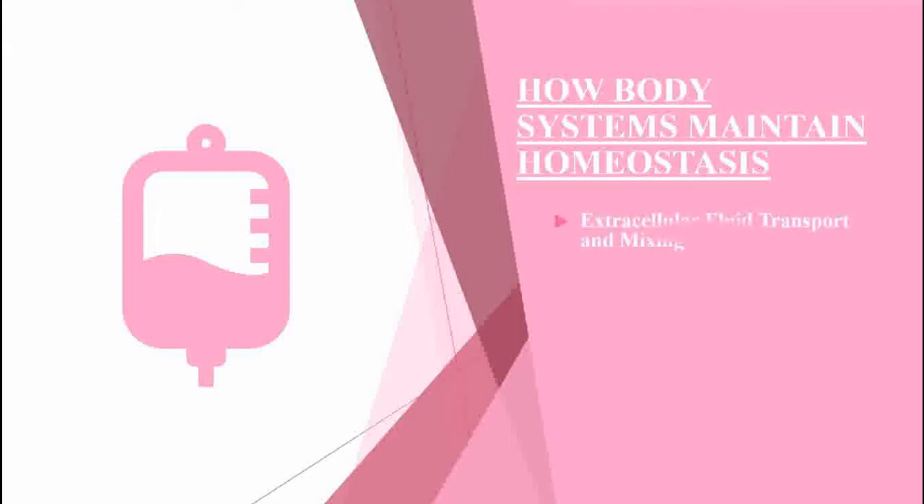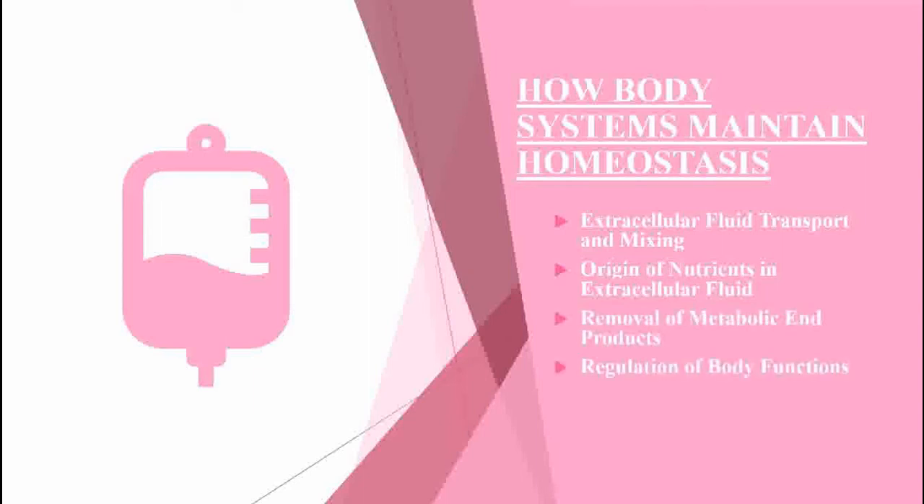Generally, body systems help to maintain homeostasis in 6 different ways. These are extracellular fluid transport and mixing, origin of nutrients in extracellular fluid, removal of metabolic end products, regulation of body functions, protection of body, and last but not the least, reproduction.